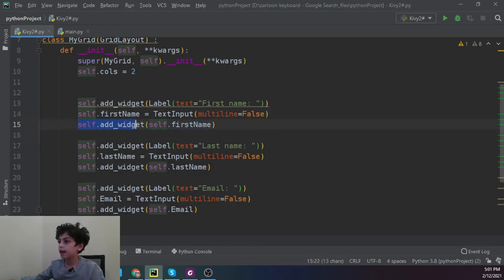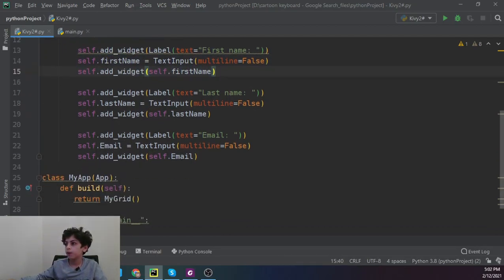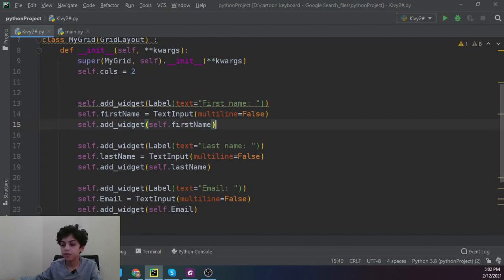Now self.add_widget(self.first_name). So we're going to add to the self, which is the grid layout, the first name. First name is what we did all over here. I divided them into three parts so you can understand it easier. Now self.add_widget(Label(text="Last Name")), the same thing that we did on the upper part. Self.add_widget(self.first_name).